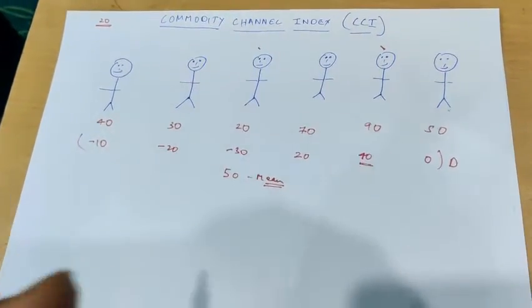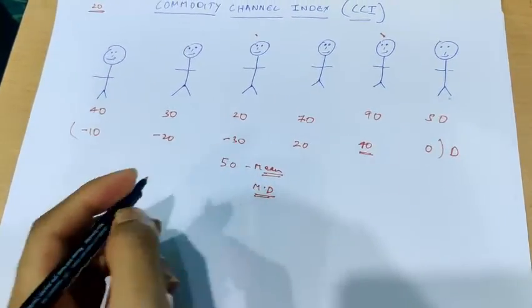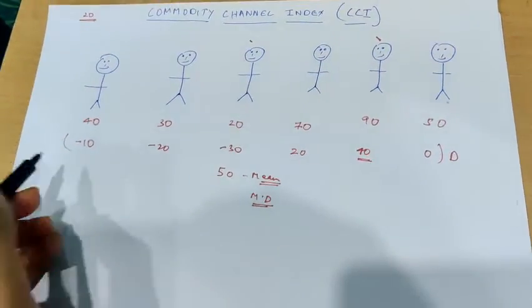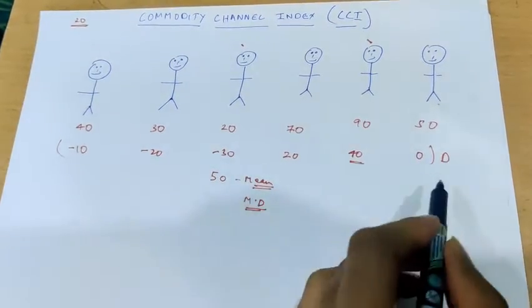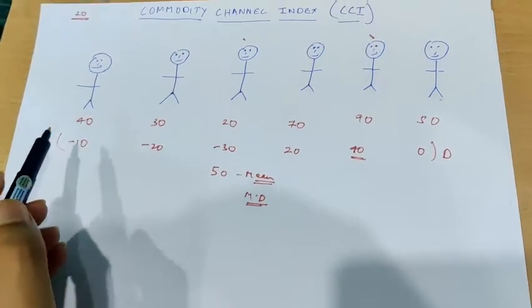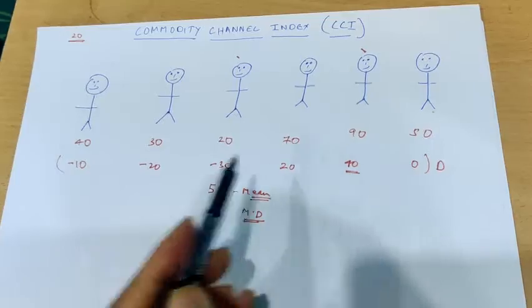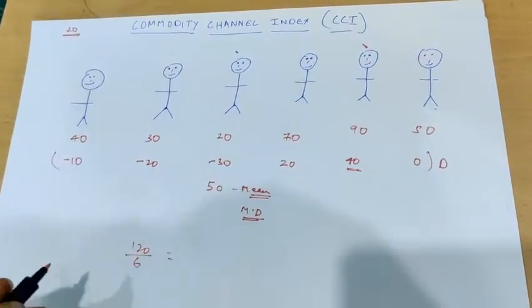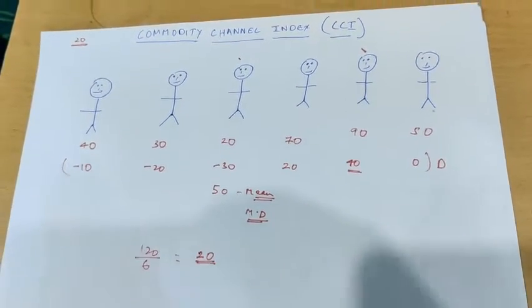Now what CCI does next is it finds the mean deviation, that is, how much each number deviates from the mean. How do we calculate mean deviation? We add up all the deviations irrespective of sign, whether negative or positive. The total comes to around 60, 100, 120. 120 divided by 6, because there are 6 people. So the mean deviation is 20.